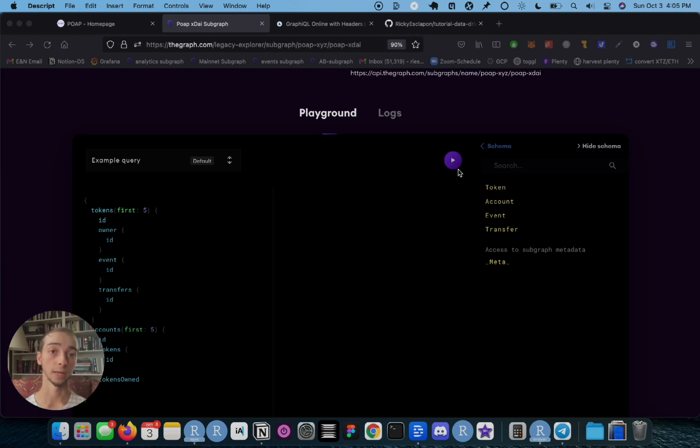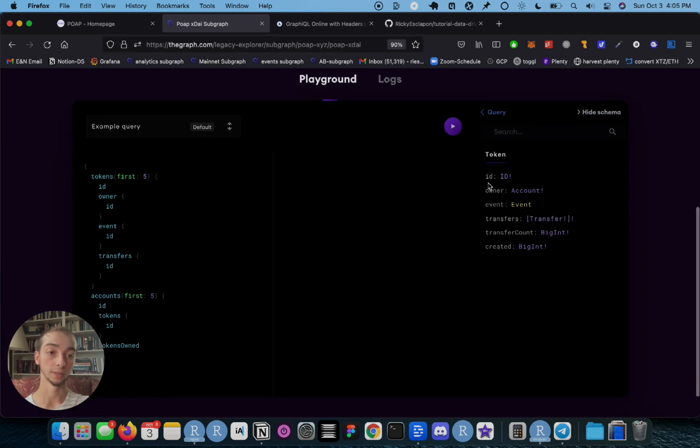And the second aspect is that we're really limited in the analysis that we can do to what that developer of the API has thought of in advance. So with GraphQL, there's a schema, which is what we see here on the right. And out of this schema, we can click on any of these items and there's going to be different things that we can specifically ask for from the schema rather than being limited to a very specific API endpoint. Now, I realize that's a lot of information to take in and it's hard to conceptualize how you would actually do this. So let's actually just walk through it.